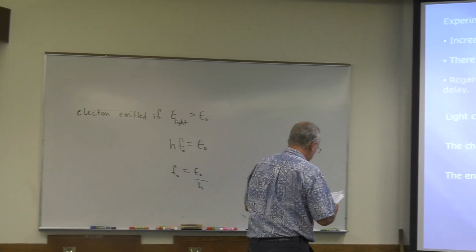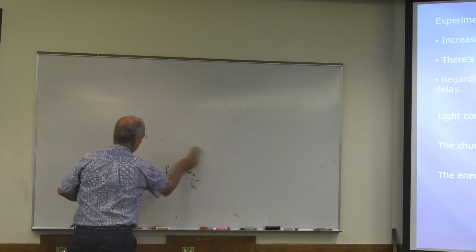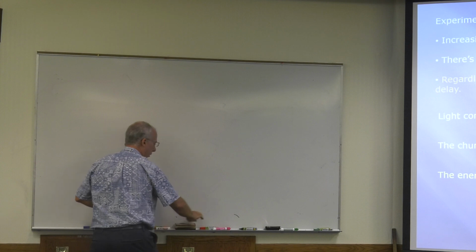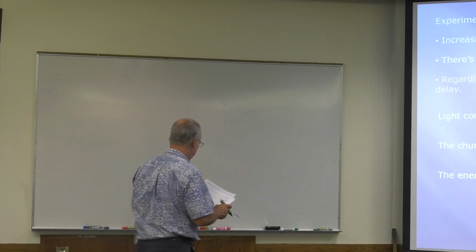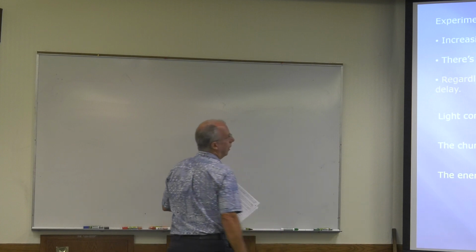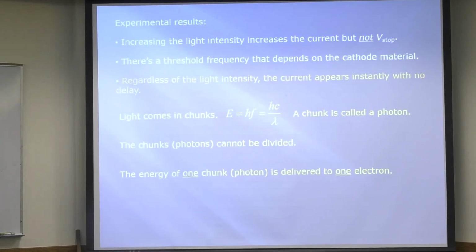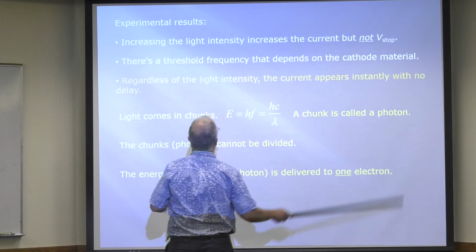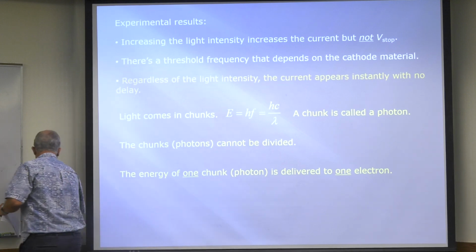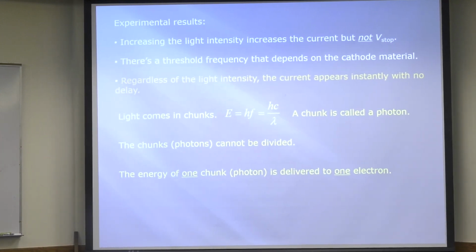Now, let's do something which is going to be a review from electricity. Let's talk about this V-stop. V-stop has nothing to do with the intensity of light.